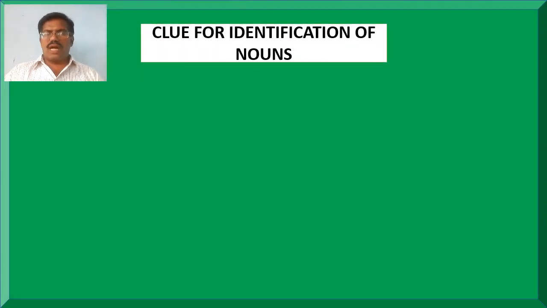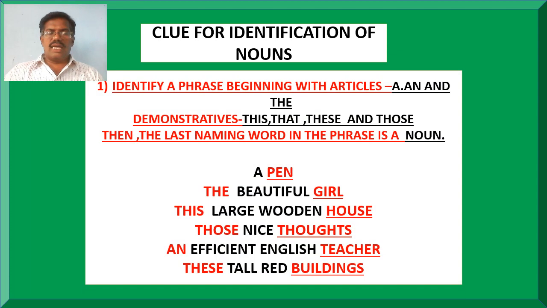Here is the clue for identification of nouns. Clue number one: identify a phrase beginning with articles a, an, and the, and demonstrative adjectives this, that, these, and those. And then the last naming word in the phrase is called a noun. Look at the examples. A pen. Here it is a phrase beginning with an article a, and the last naming word pen is called a noun.